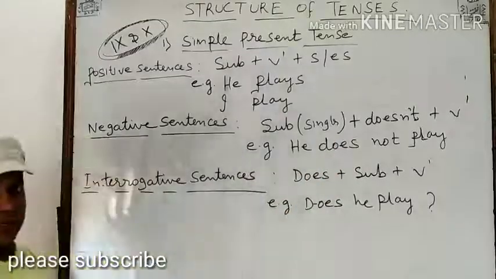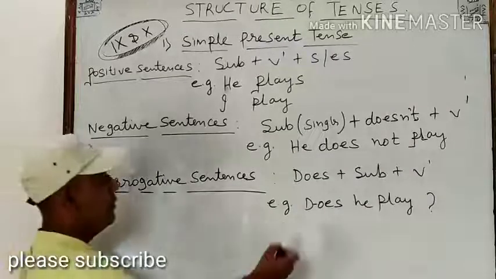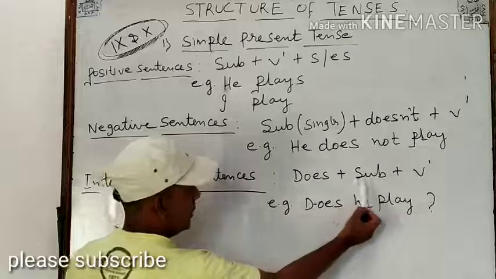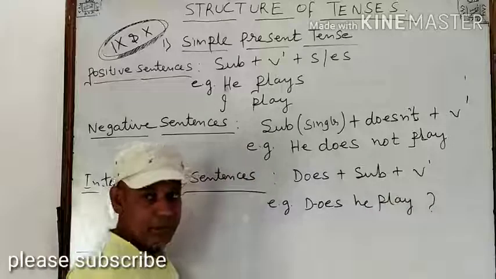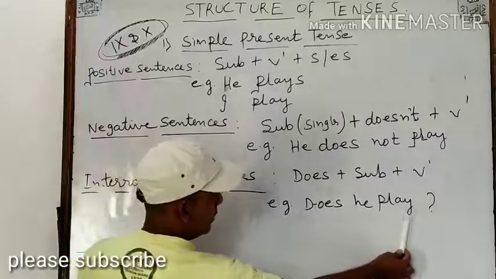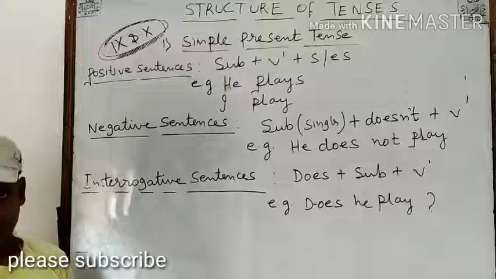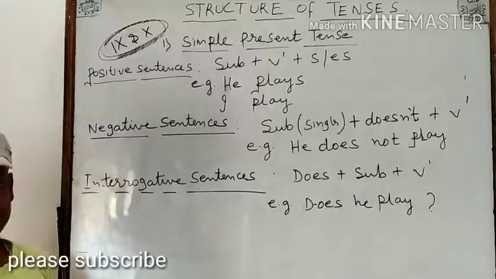Now we will see the interrogative sentences. In interrogative sentences, we have does plus subject plus first form of the verb. And the example is does, subject is he, first form of the verb is play. Does he play? Now we will see the other part.